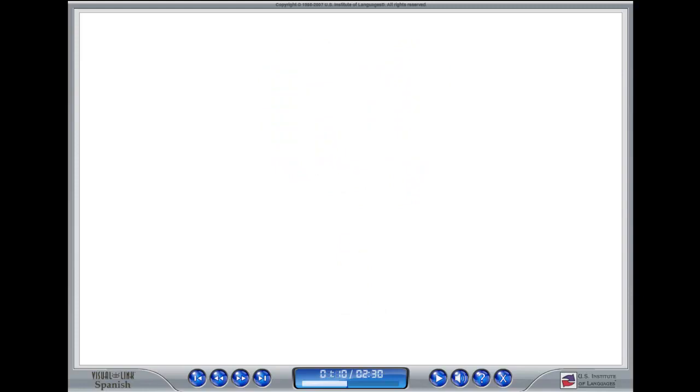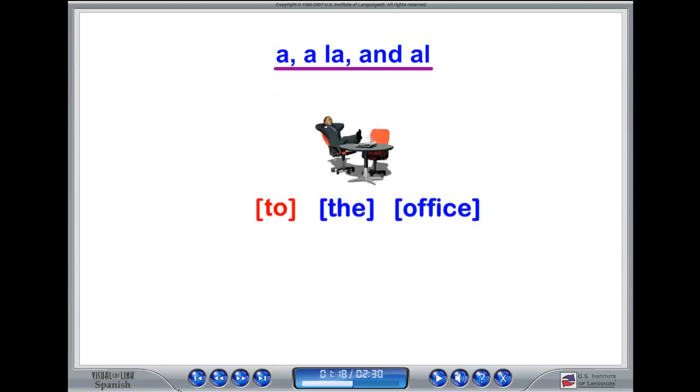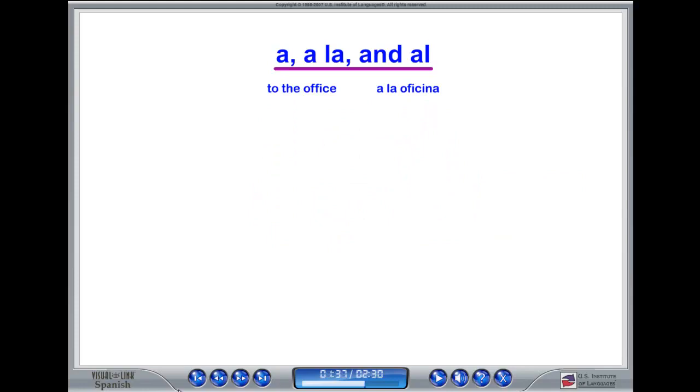Now we'll look at a similar concept but using a la, and al. To start off, the word a means to, as in to the office. If you want to say to the office, you'd say a la oficina. Notice that since office is a feminine word, we used la, or in other words, a la, which means to the.